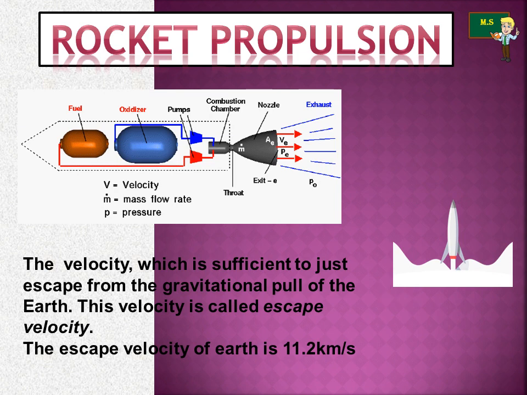To balance the momentum, an equal and opposite reaction force is produced in the combustion chamber, which makes the rocket project forward. While moving to space, the mass of the rocket gradually decreases until the fuel is completely burnt out.